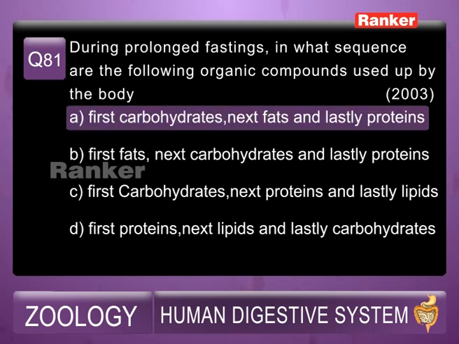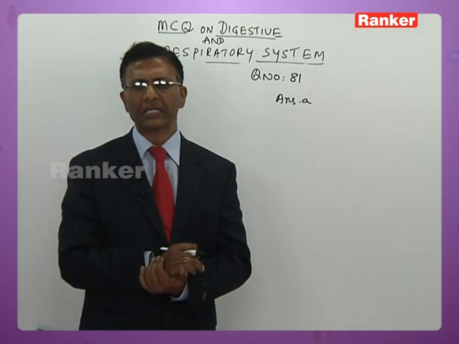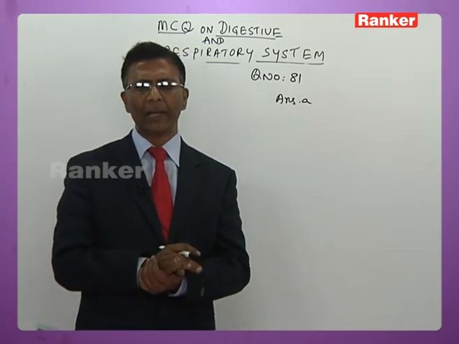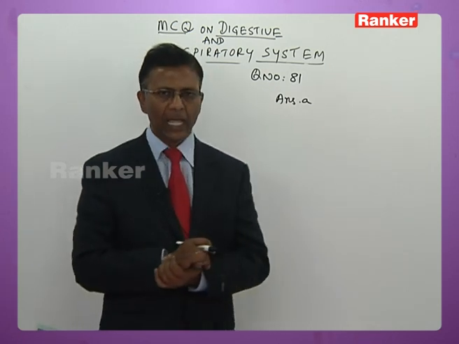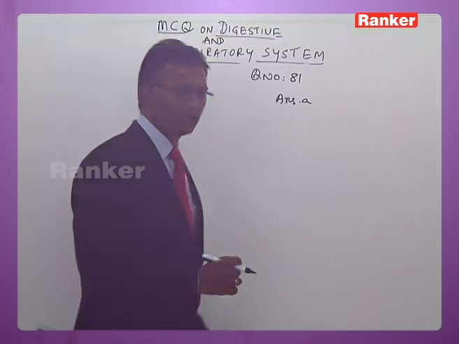So the answer for this question would be answer A. That is, when the person is subjected to fasting here now, first the glycogen present in the muscle, glycogen present in the liver is exhausted. Later on, fats are catabolized. Finally, proteins are catabolized here now. So the answer for this is A. That is carbohydrates, fats, and proteins.